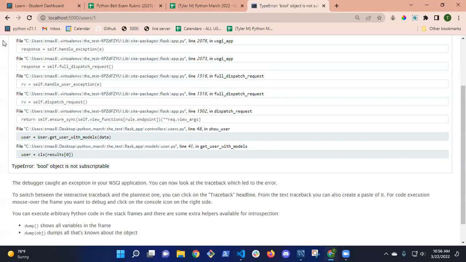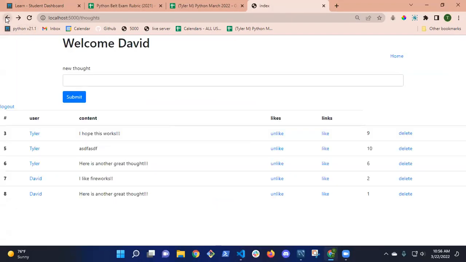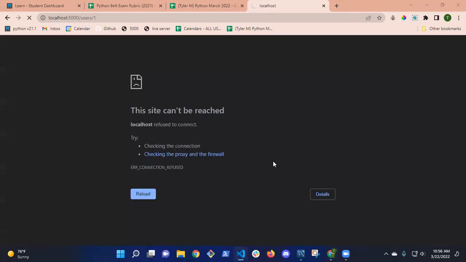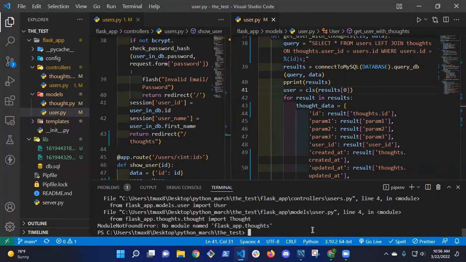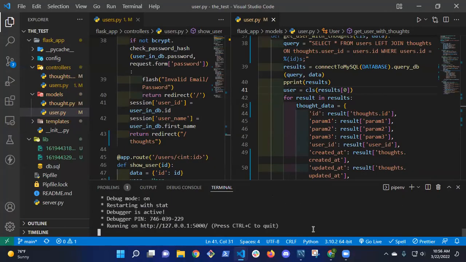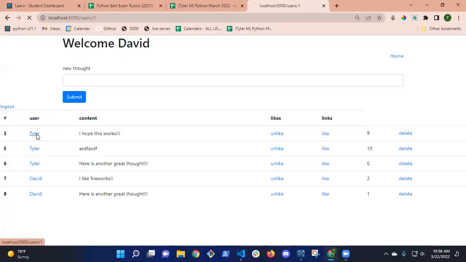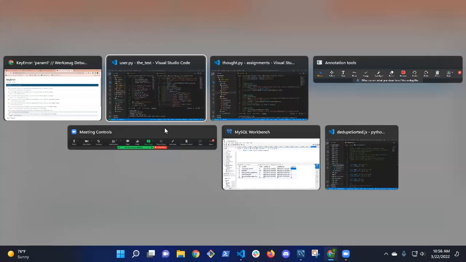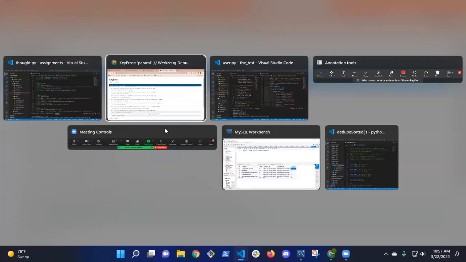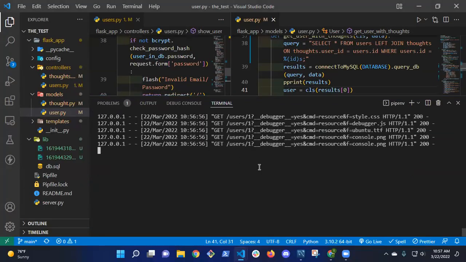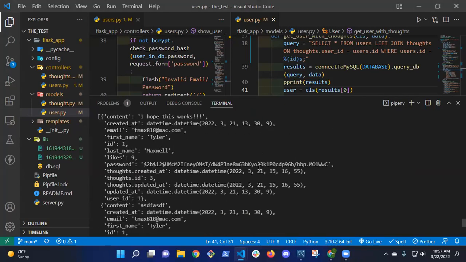Go back to my browser. I want to click on Tyler, and I think my server crashed. So let's go back and restart my server. Server's running. Come back, try it again, click on Tyler, and we get param1. Cool, so that's a good sign. If we go back and check out what we get from the database, this is what's coming back. We're getting content. I hope this works. So the content of the thought.